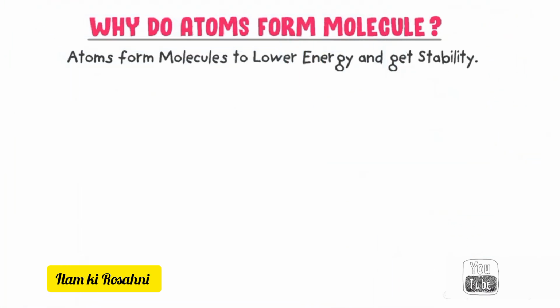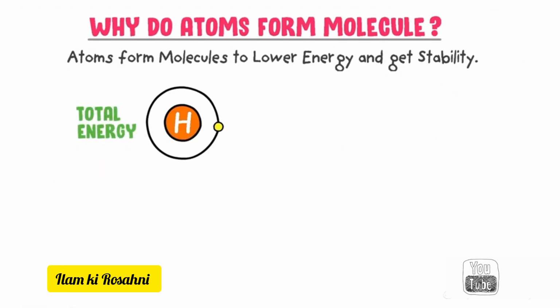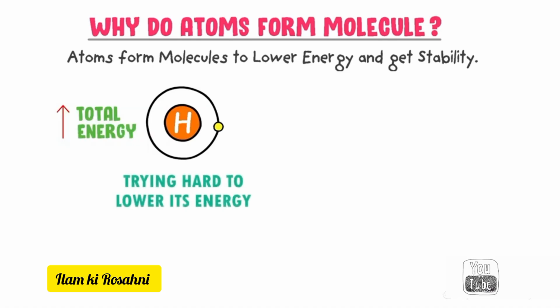For example, consider a single atom of hydrogen. The overall or total energy of this single hydrogen atom is high. It is trying hard to lower its energy and get stability. Or one can also say that this single atom of hydrogen will be very comfortable in the lowest state of energy.